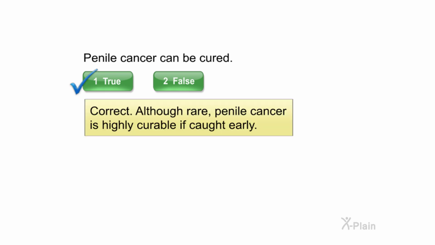Penile cancer can be cured. Select true or false. Correct. Although rare, penile cancer is highly curable if caught early.